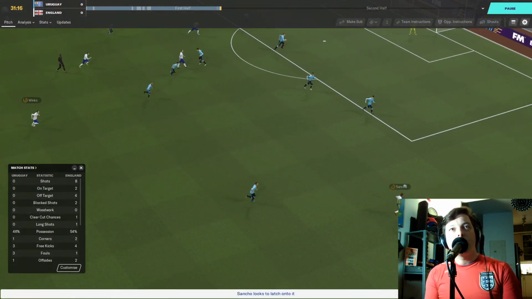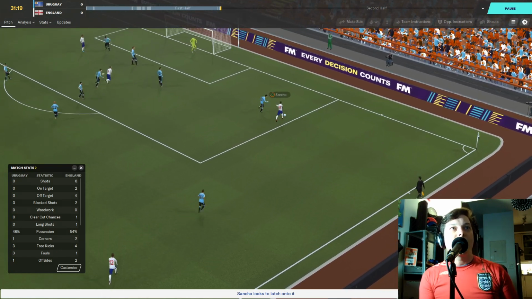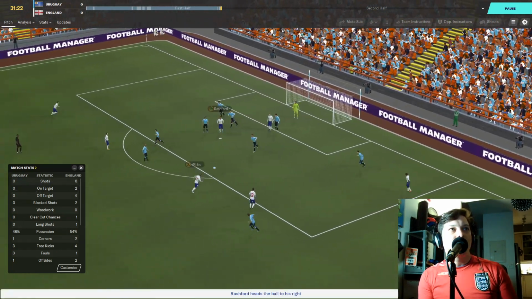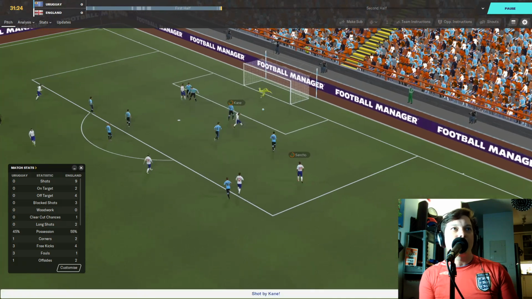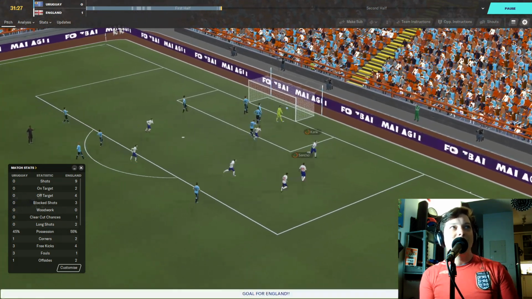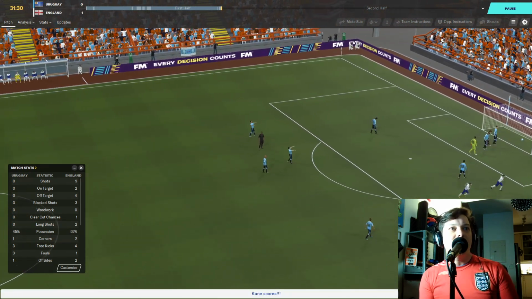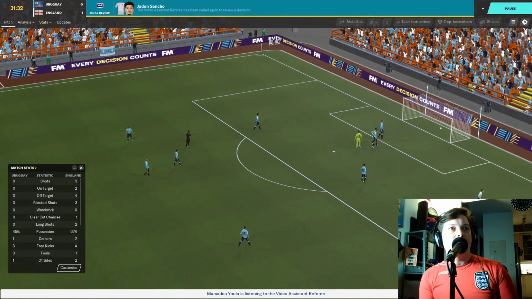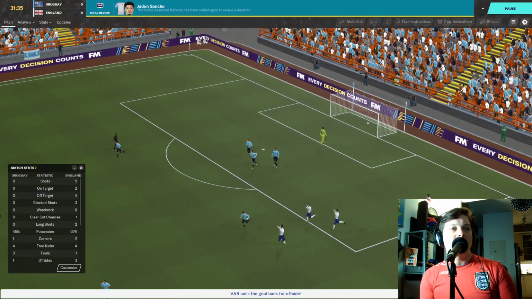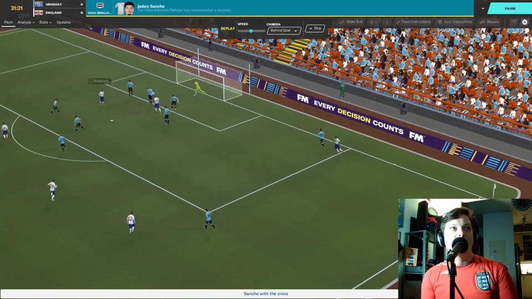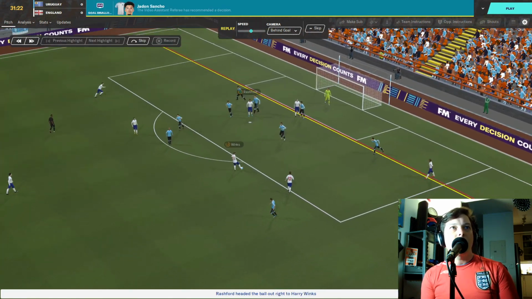Harry Winks sprays it out to the right-hand side to Jadon Sancho, darting into the area, puts a cross in. Rashford heads it down. Winks tries a shot. That's blocked. Kane is there, though, and it's 1-0 England. But is he offside? He might be offside. He blows the whistle. VAR intervenes, and the goal is offside. No goal for Harry Kane here.